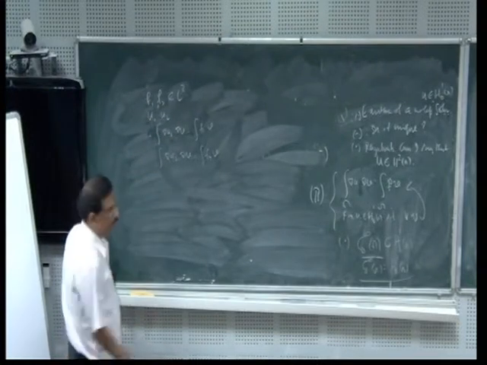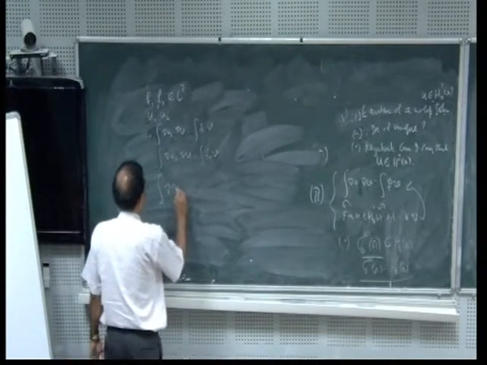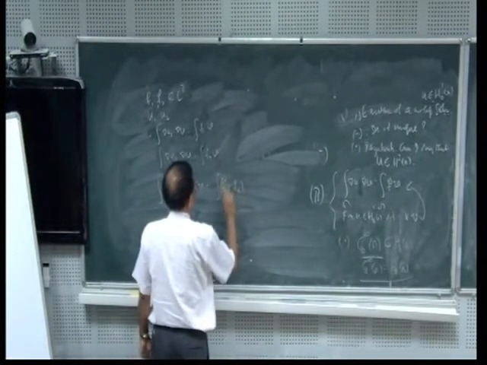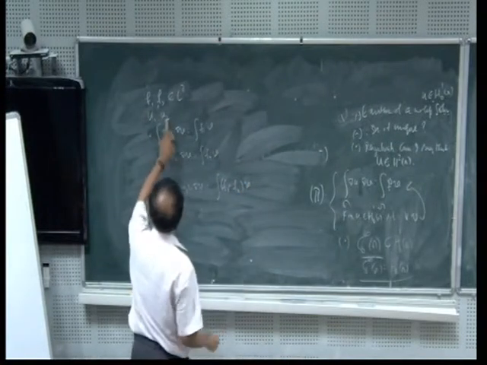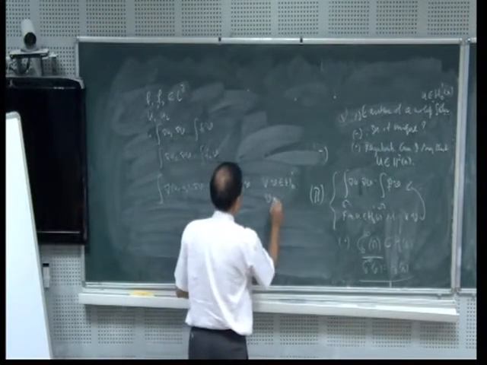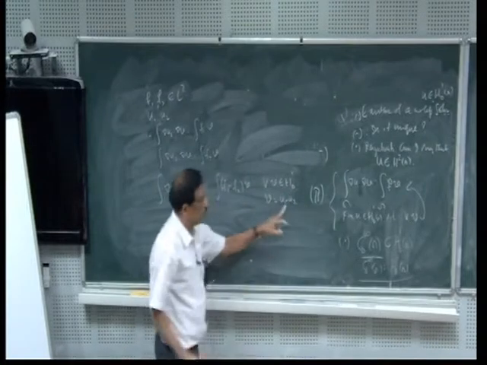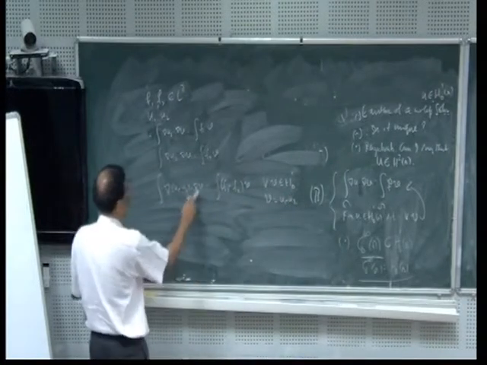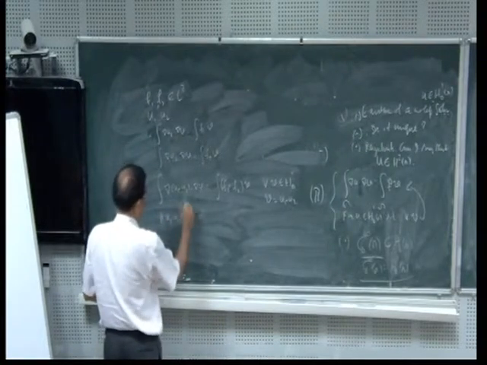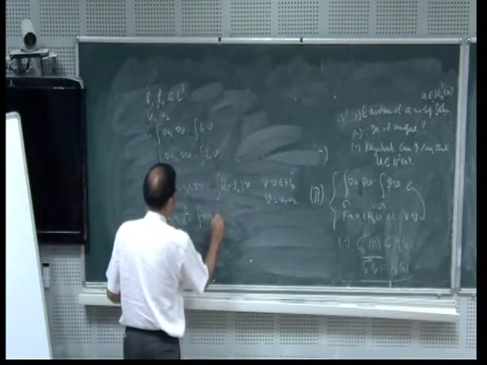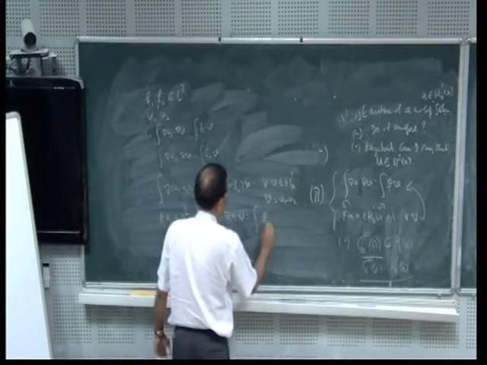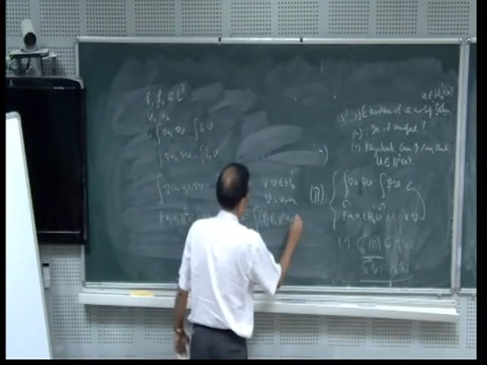Now subtract one from the other. What I get is that the integral of grad of u1 minus u2 dot grad v is equal to the integral of f1 minus f2 times v. This is true for all v belonging to H10. In particular, I take v to be equal to u1 minus u2. What happens here? The norm of u1 minus u2, the whole square, is precisely equal to the integral of grad of u1 minus u2 dot grad of u1 minus u2 by definition. This is nothing but the integral of f1 minus f2 times u1 minus u2.